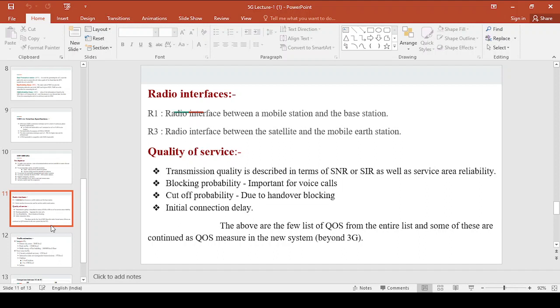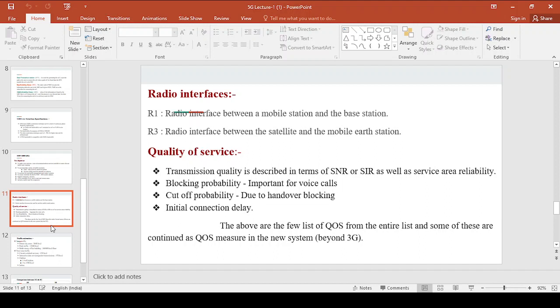These are the two terms by which we can describe the transmission quality as well as area reliability, or the percentage of time over the service area.